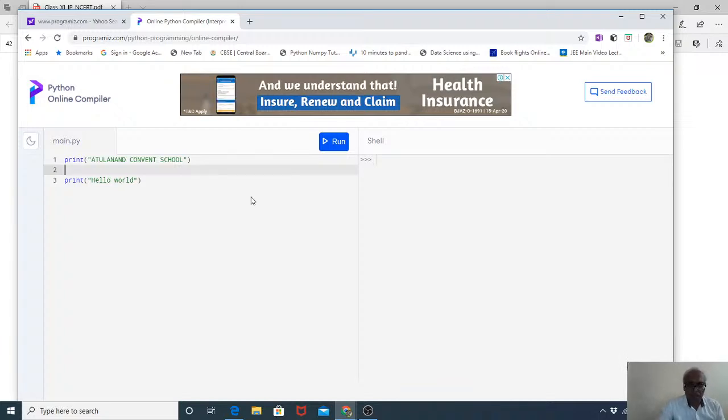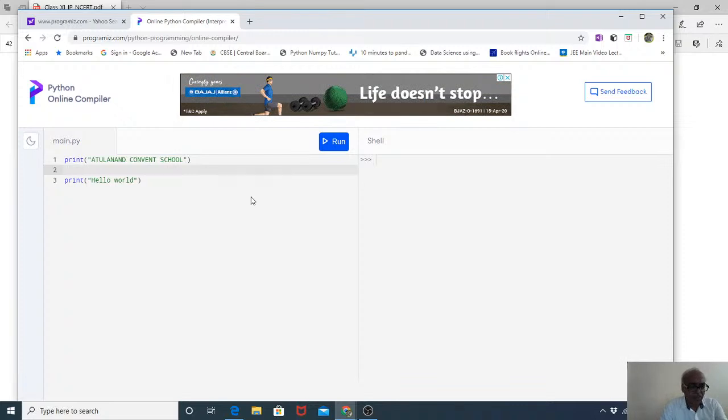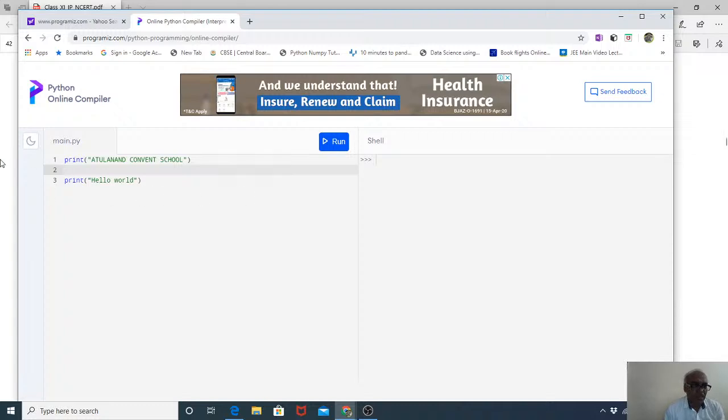But if you want, I can write here print. Sorry, it is coming in capital letters. Everything you have to write in small letters. Remember this thing: whatever the programming commands, because print is a command. Remember that print is a command. The print command has to be written in small letters.